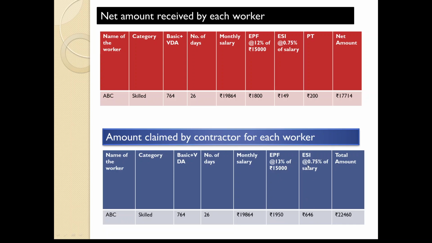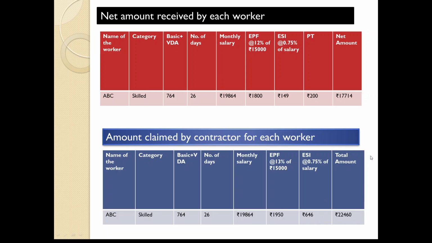Similarly, this is not 0.75, again I am repeating, this is 3.25%. He is contributing 646 rupees towards ESI of each and every worker. That's why he is claiming this amount from us. So the total amount that should be claimed by the contractor is nothing but this plus this plus this. Total is this thing. Of course, I have not considered bonus here.